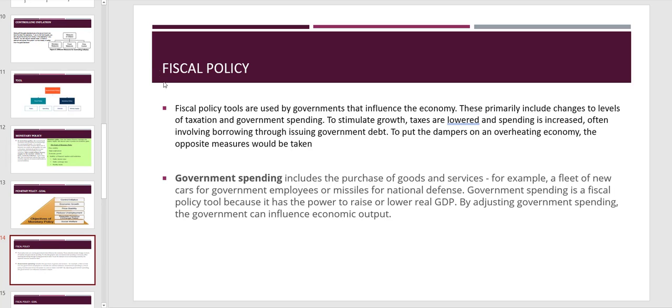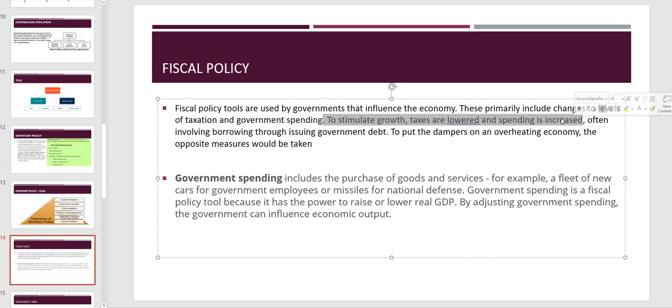So now let's look at fiscal policy. Fiscal policy tools are used by government to influence the economy. These primarily include changes to the level of taxation and government spending. To stimulate growth, taxes are lowered and spending is increased, right? If I'm working and I'm paying less tax, I have more money in my checking account, therefore I'm more likely to spend that money, right?